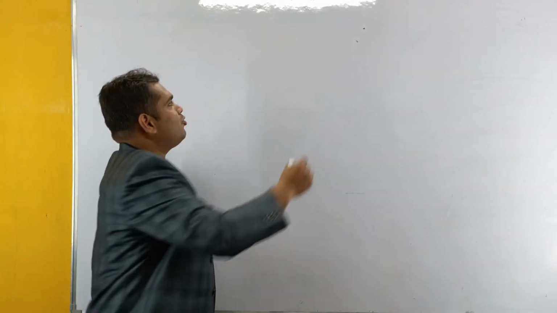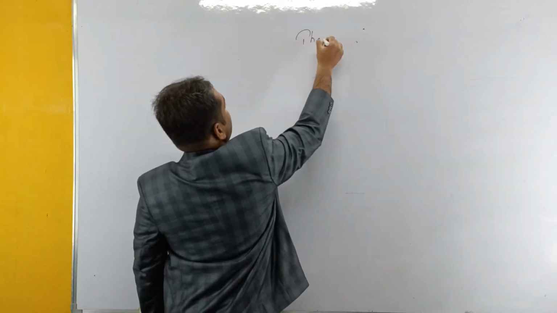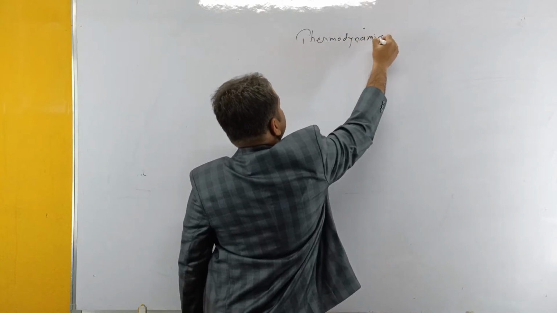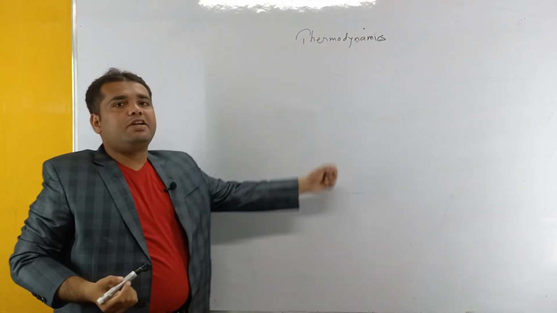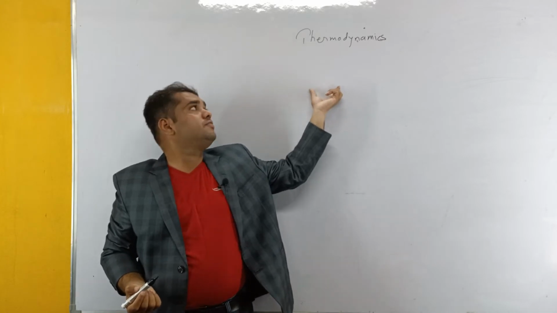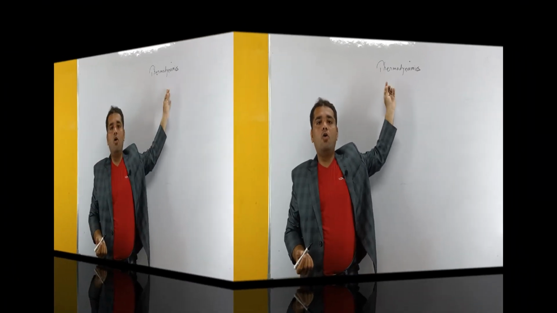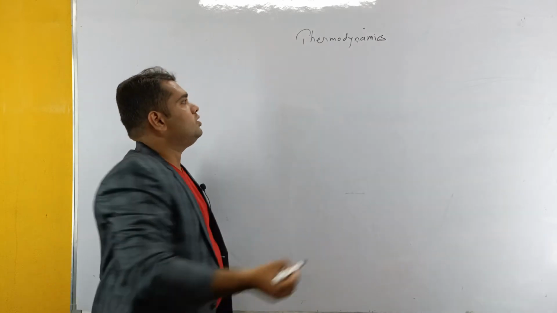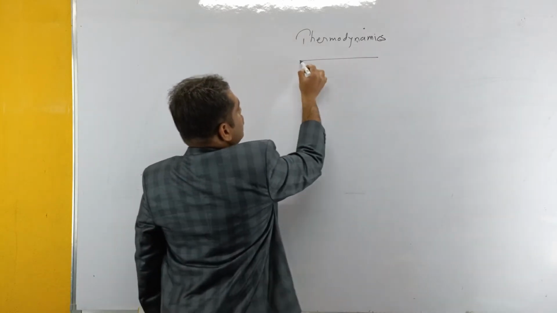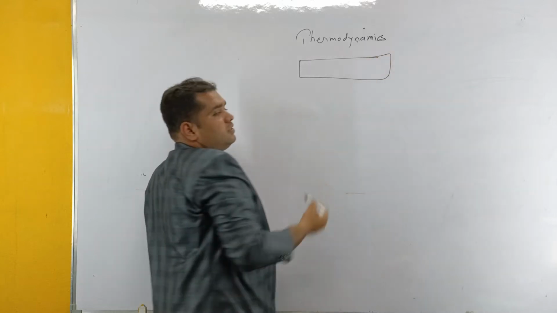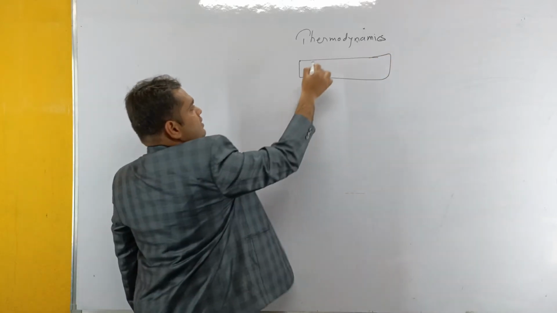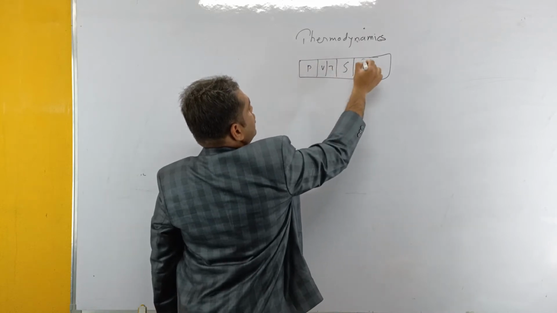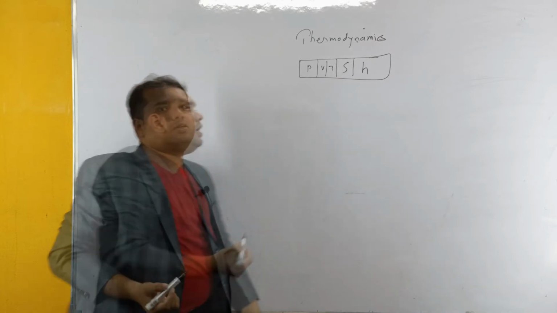Hi everyone, today we are going to discuss the basics of thermodynamics. What is thermodynamics? Thermodynamics is a branch of physics which deals with the transfer of heat and how that heat is utilized for useful work. Before going to those transfers of heat, we have to know the 5 basic terms in the entire thermodynamics, that is pressure, volume, temperature, entropy and enthalpy.